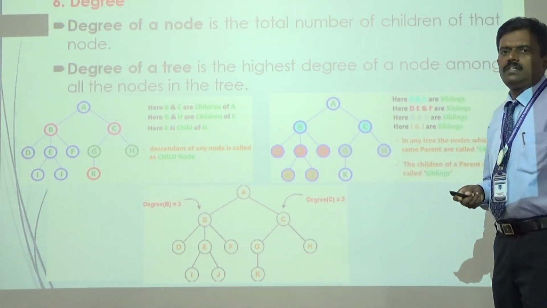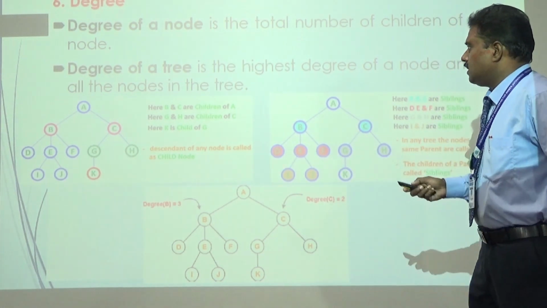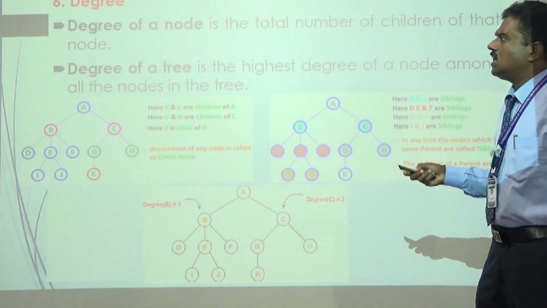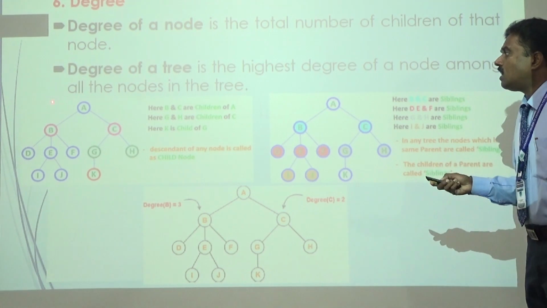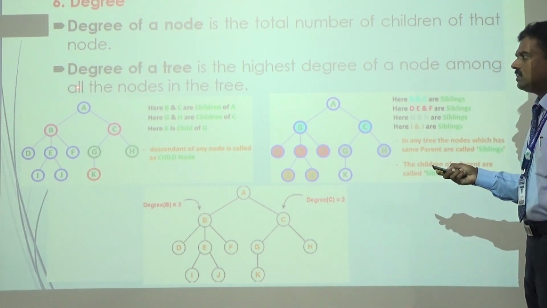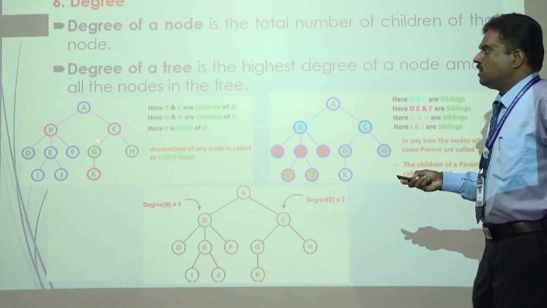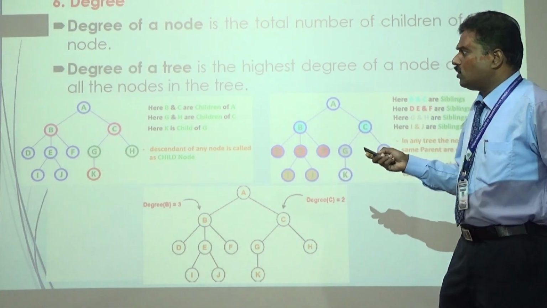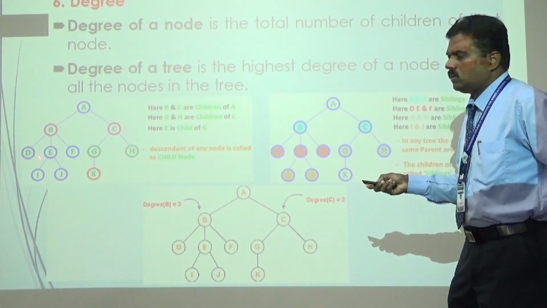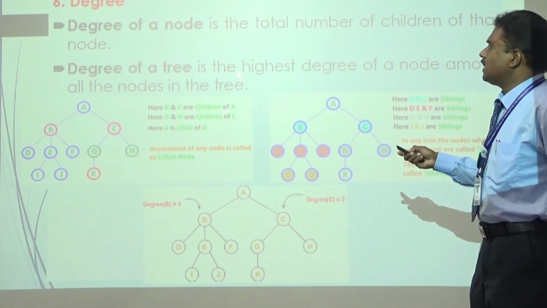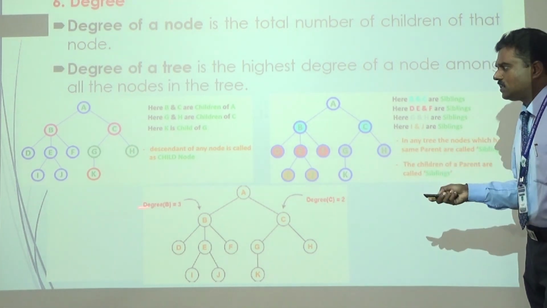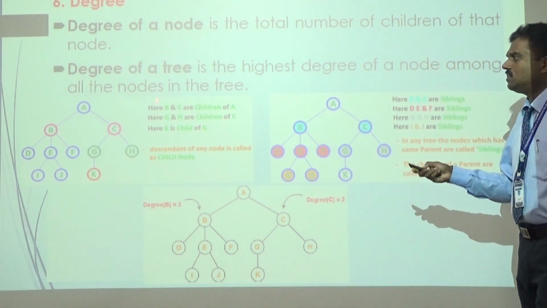Next is the degree of tree. What is the difference between degree of node and degree of tree? It is the highest degree of the node among all the nodes in the tree. If you take this tree, first of all find out the degree of node for each and every individual node in this tree. Then find out the highest degree among all nodes of the tree. That is called the degree of tree.